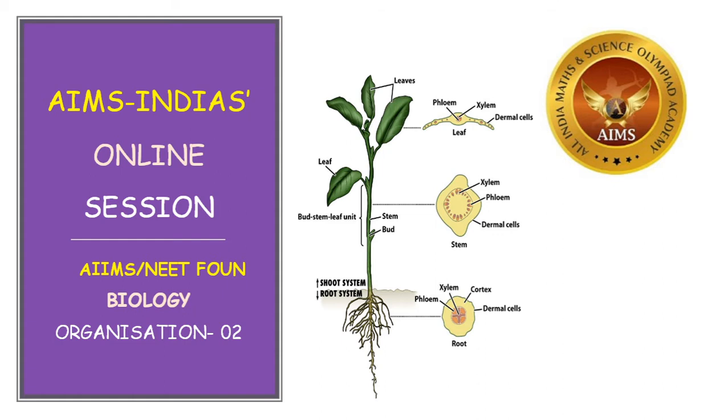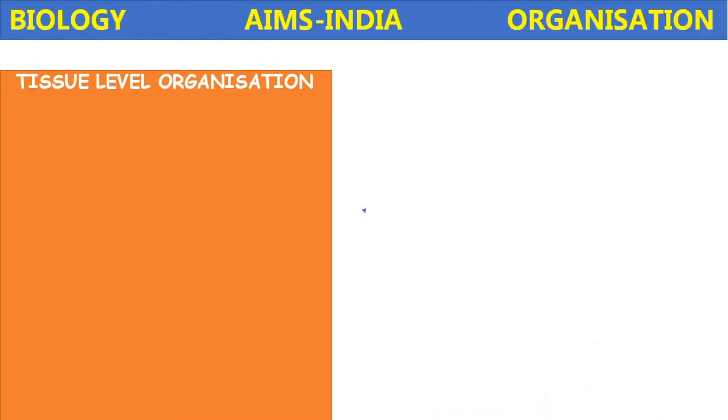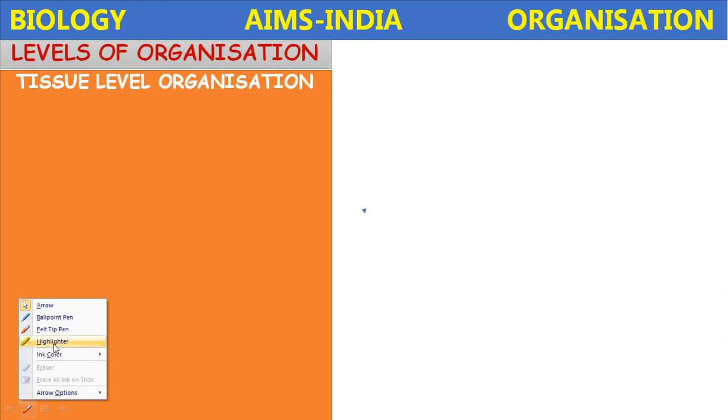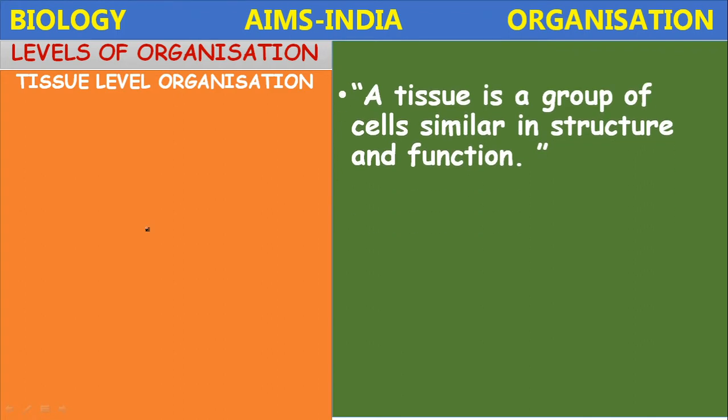So far we have studied up to the cellular level of organization. In this video, let us proceed to the tissue level of organization. The cells combine to form the tissues. These tissues further combine to form the organs, and finally organ systems combine to form the organism. So this is the process of organization.